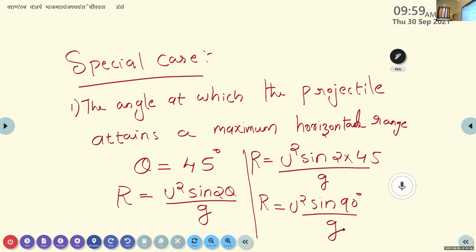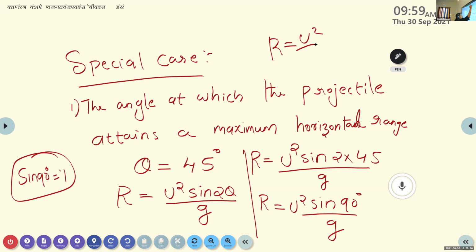What is sin 90? Sin 90 is equal to 1. Therefore, the equation for maximum range is R is equal to u square by g. This is a special case.